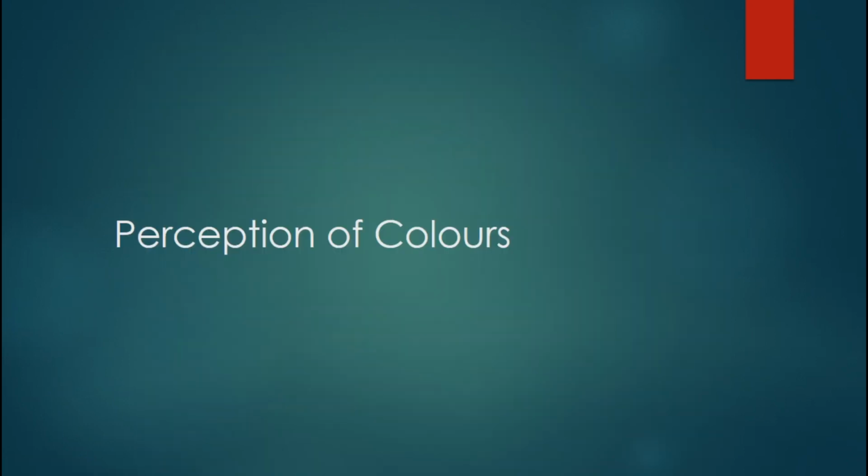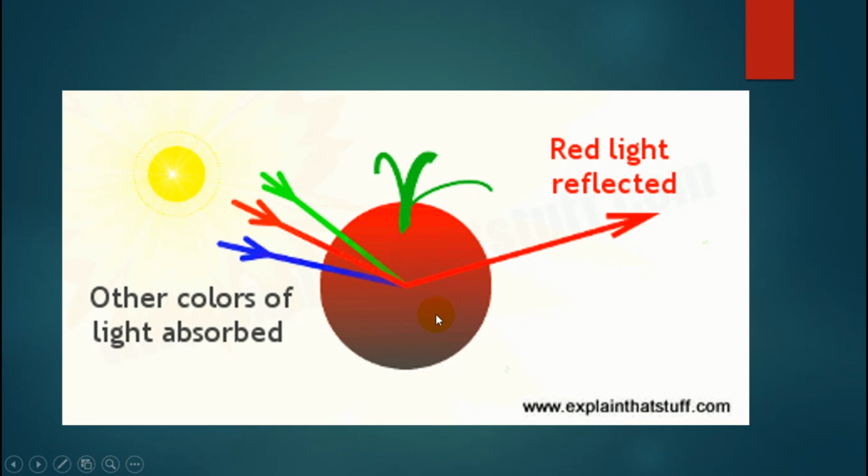Now we continue to the perception of colors. Why can we see this as red? Some people say this is red, it is almost red, or sometimes say brown. This is perception. Different people may have different perception. Why do we say this is red?